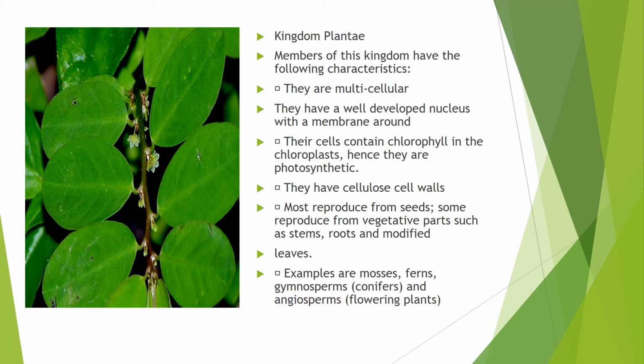And then we have the most common kingdom, which is kingdom Plantae. Members of this kingdom have the following characteristics. They are multicellular. They have a well-developed nucleus and also a membrane around it. Their cells contain chlorophyll in the chloroplasts for them to be able to perform photosynthesis. They also have cellulose cell walls for them to be rigid.